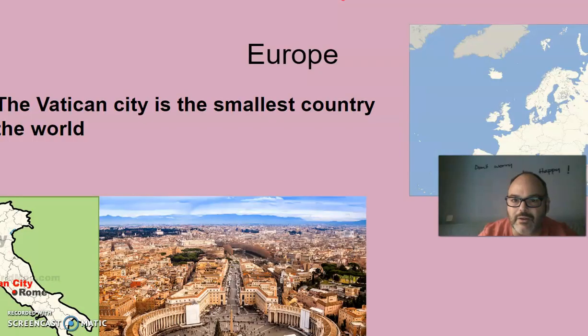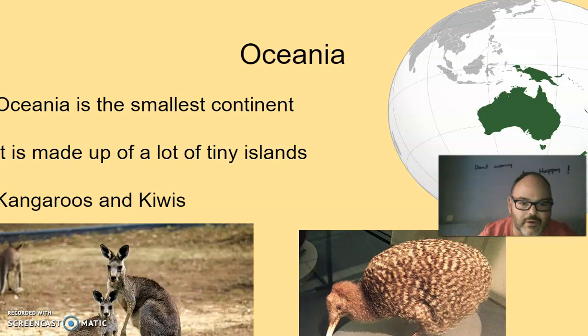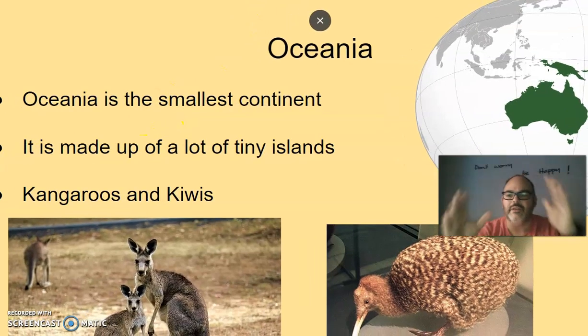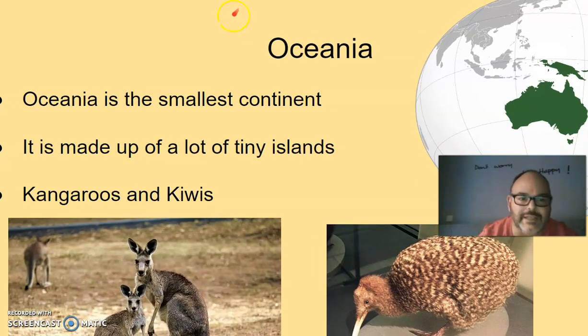Oceania, look at it. Next continent, Oceania, in Spanish Oceanía, it's here, and it's made up of a group of islands. There are many, many different islands in these small dots. Each of them represents an island, and it's the smallest continent, el más pequeño de todos. It is made up of a lot of tiny islands. Tiny means really, really little islands. Small is this, and tiny is even smaller.